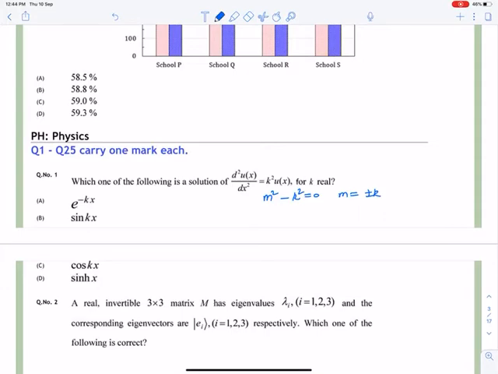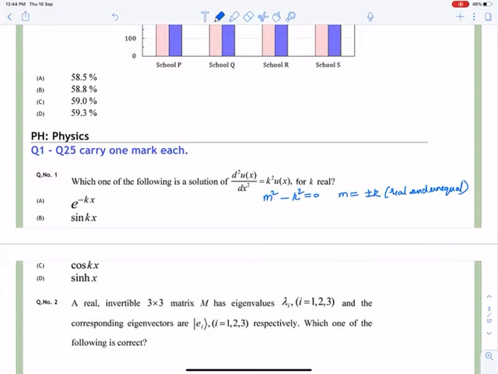So when m is equal to plus minus k, this type of solution is real and unequal.